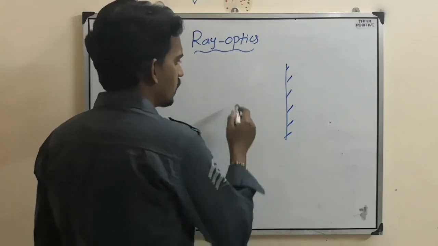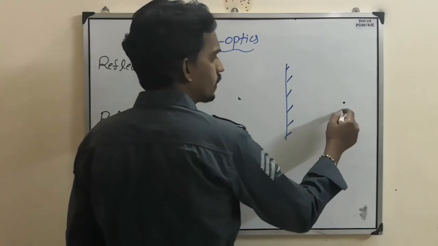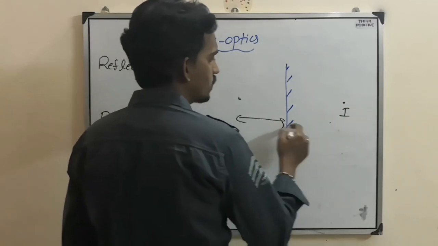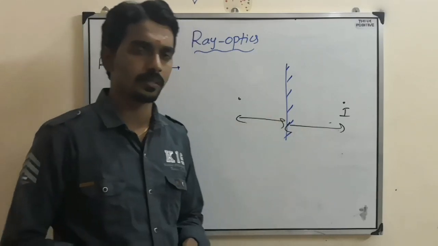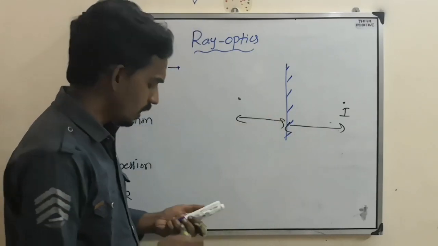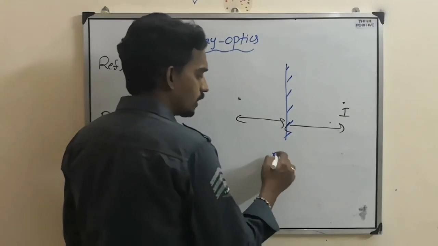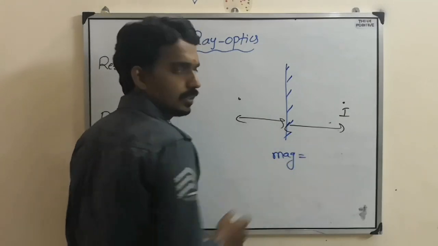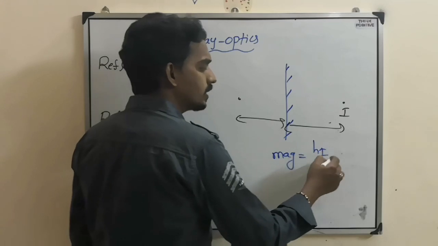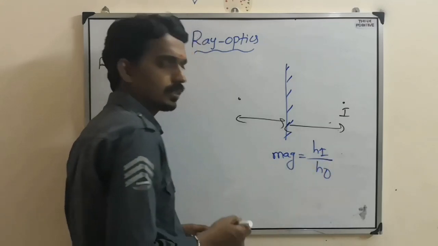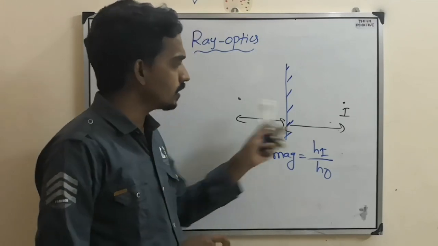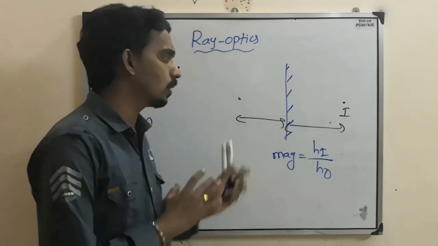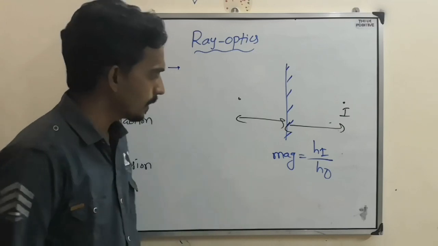Whenever in case of a plane mirror, object and image are always at the same distance. Object is at x means image is also at x. Object size is always equal to image size. Because now we will define one more thing, that is magnification. Magnification means size of image by size of object. So what is the magnification in this case? 1. Because size of image and object are always equal in case of a plane mirror.